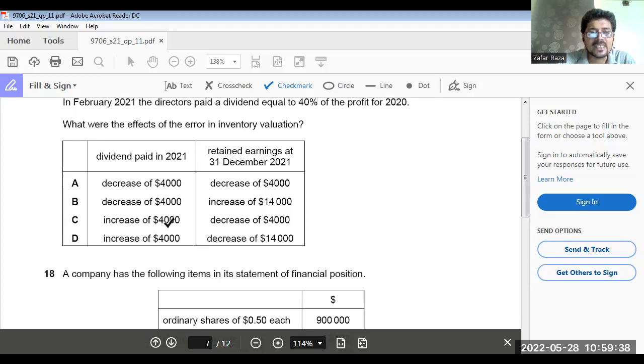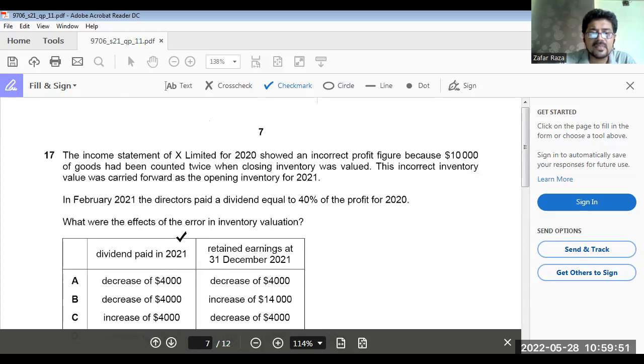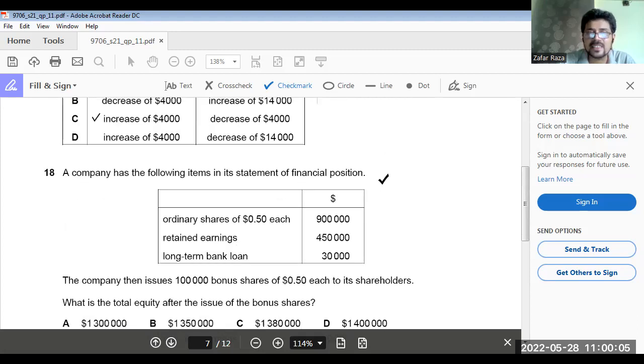Okay. Now, retained earning on 31st December 2021. Your retained earning is decreased by 4,000 because you have made an error in computing the profit. So the next year's retained earning will be decreased because you have given more dividends. Okay. C option is the answer.